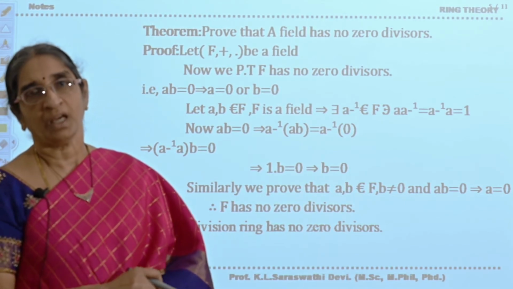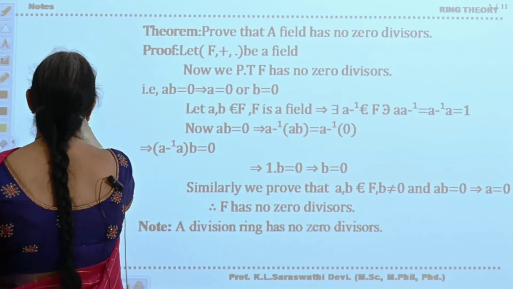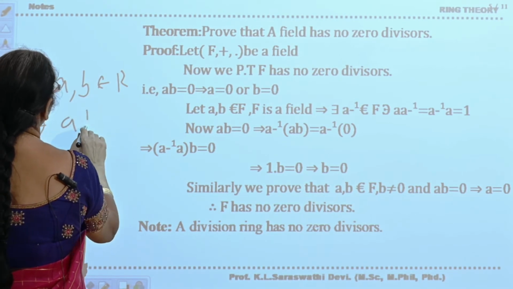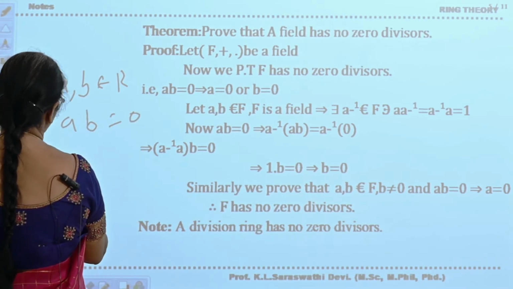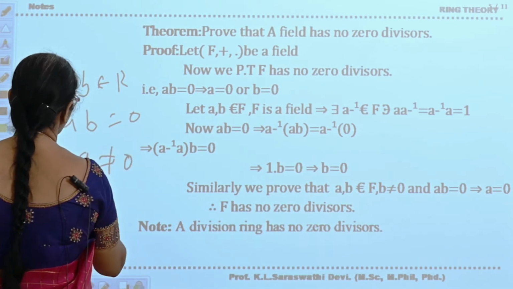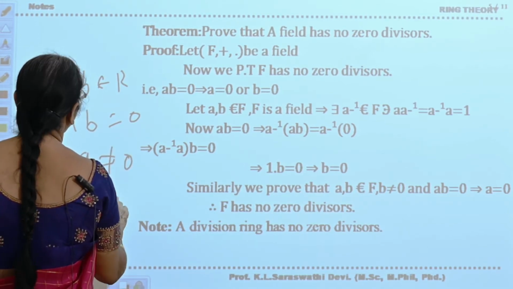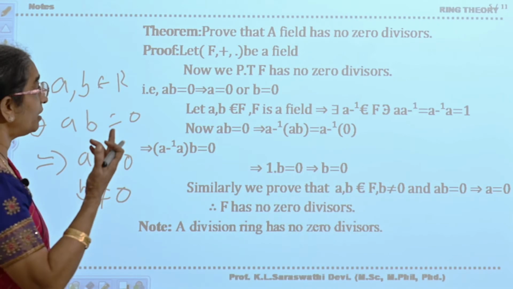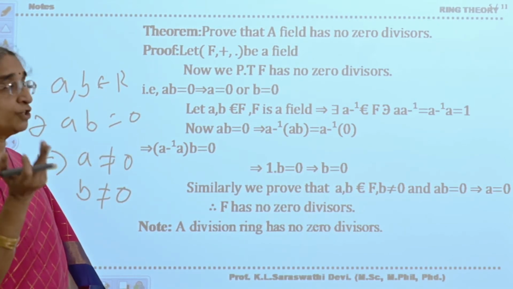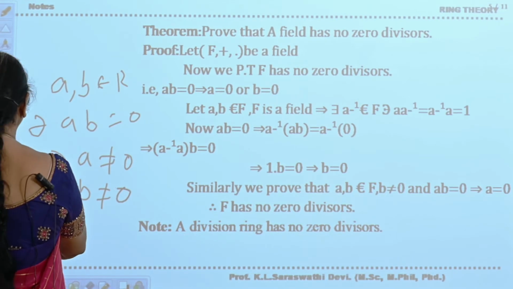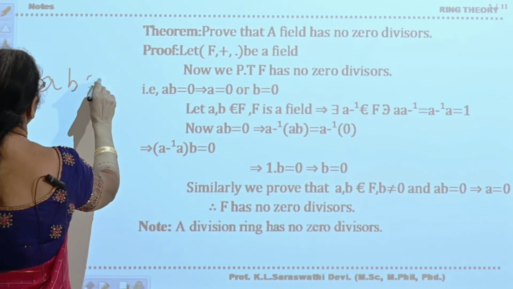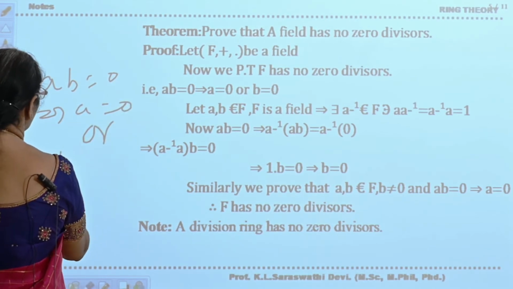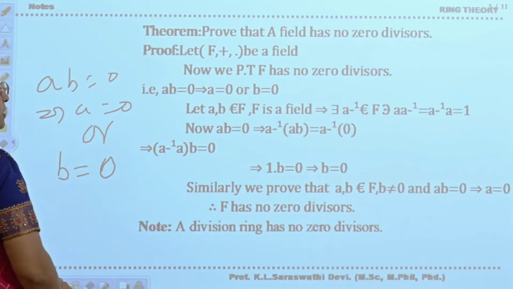Zero divisors means: if there exist a, b belonging to R such that ab equals 0 implies either a is not equal to 0 or b is not equal to 0, then that ring is said to be a ring with zero divisors. Now you have to show that it has no zero divisors. That means you have to prove ab equals 0 implies either a equals 0 or b equals 0. That is the thing here.